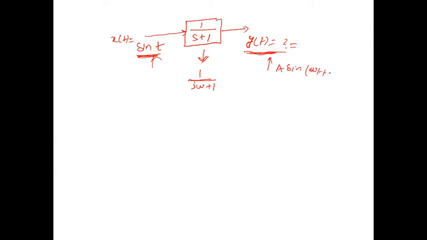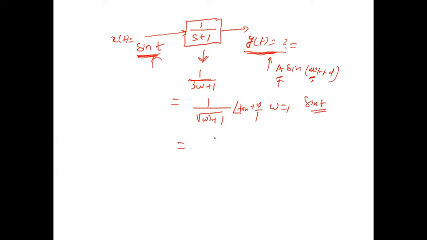Only there is change in the magnitude as well as the phase. So what will the magnitude be? The magnitude is 1 upon square root of omega square plus 1, and for this question, omega is nothing but 1 for the sin t function. So when you put in omega, you can find the magnitude, and the angle you can find as minus tan inverse of omega upon 1.